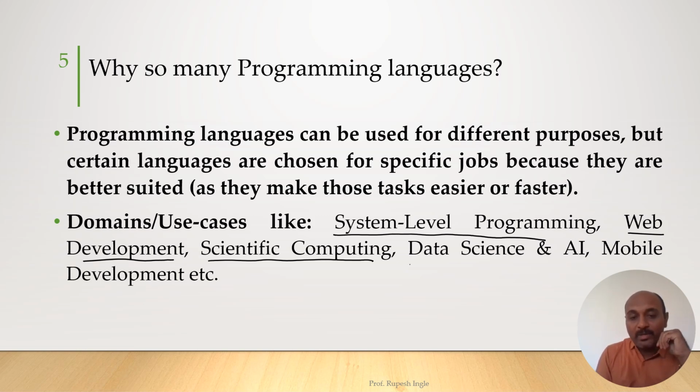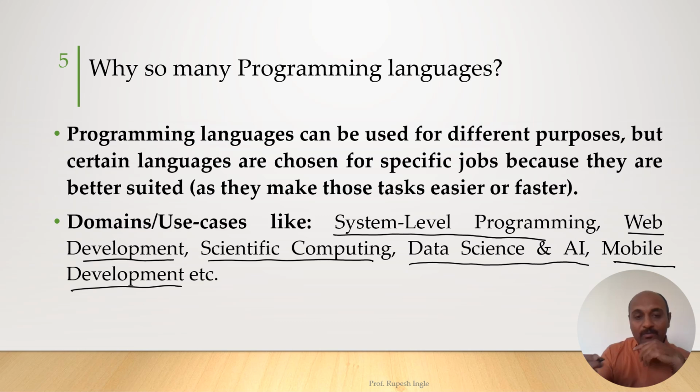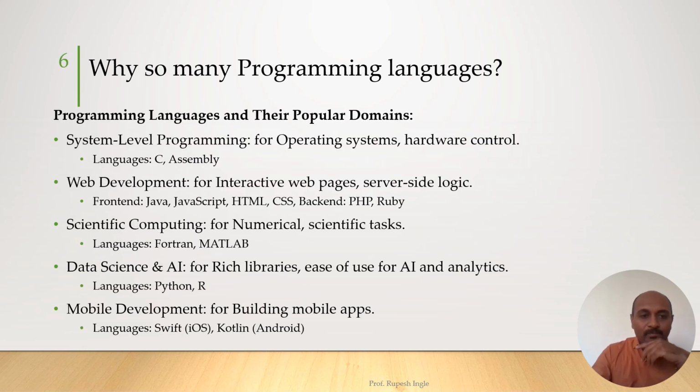If you want to perform data science, machine learning, artificial intelligence, there are some popular languages which do it better. If you want to do mobile development, you want to make mobile applications, then there are different languages that are available.